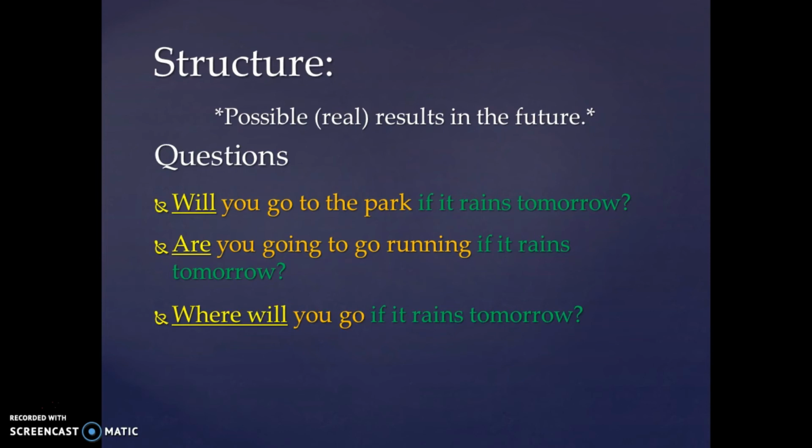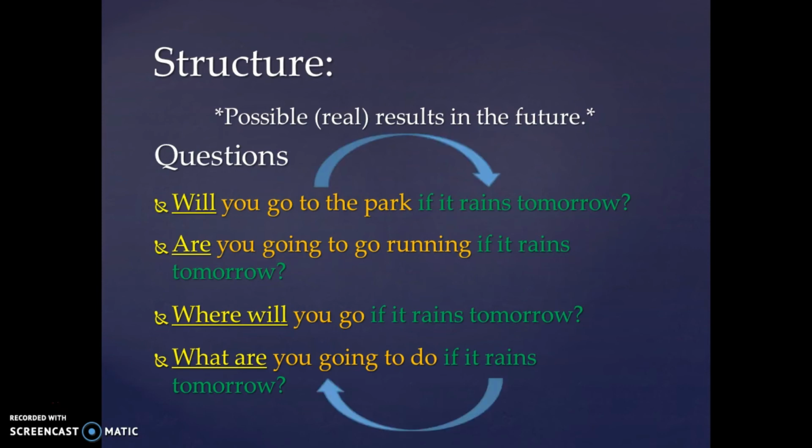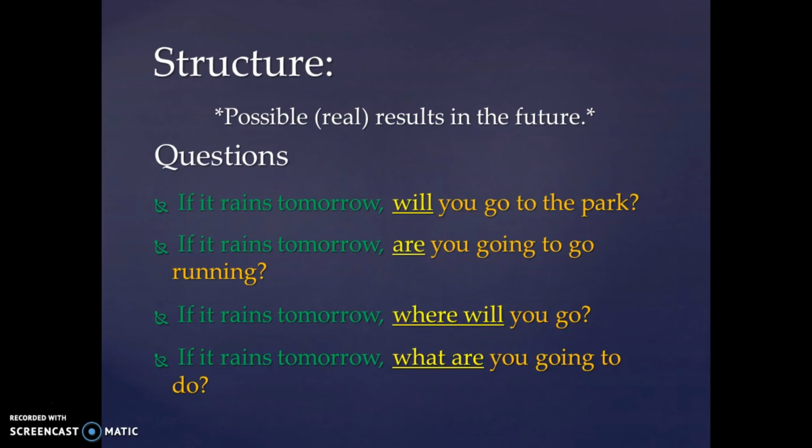I could also use information questions. Remember all those WH questions. So here's one example. Where will you go if it rains tomorrow? Or, what are you going to do if it rains tomorrow? Of course, we could use any of the WH question words, such as who or when or why. So, just like in our positive or negative sentences, we can switch the order of the main clause and the conditional if clause. So we could start with if it rains tomorrow in all of these instances. Just remember, if you put the conditional if clause first, you need to put a comma.